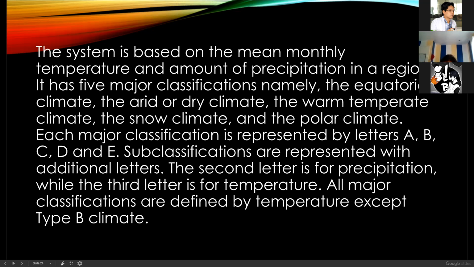The system is based on the mean monthly temperature and the amount of precipitation in a region. It has five major classifications, namely the equatorial climate, the arid and dry climate, the warm temperate climate, the snow climate, and the polar climate. Each major classification is represented by letters A, B, C, D, and E. The subclassifications are represented by additional letters. The second letter is for precipitation, while the third letter is for temperature. All major classifications are defined by temperature except for type B climate.